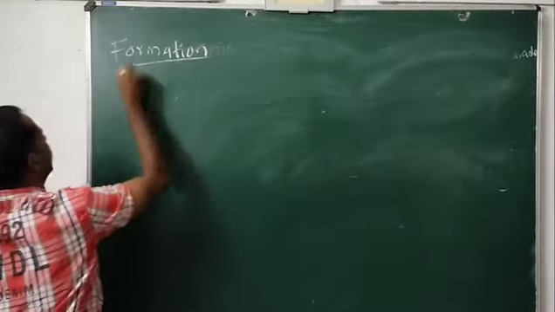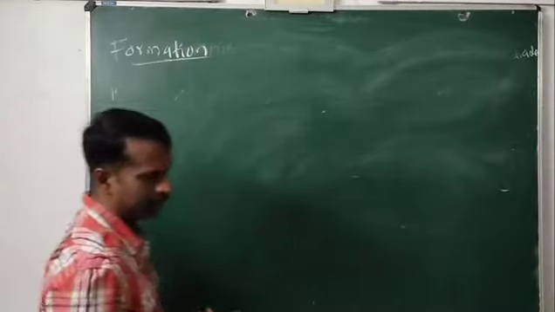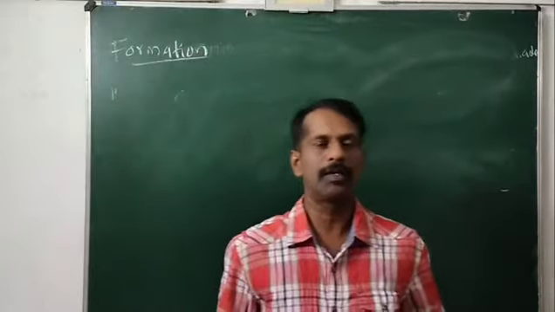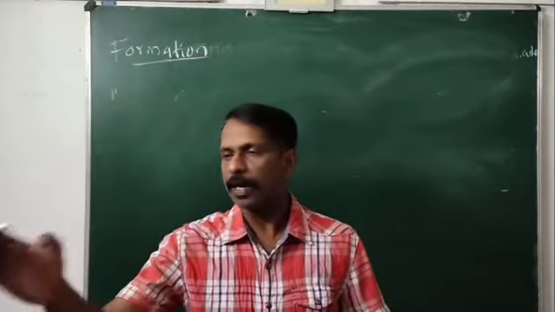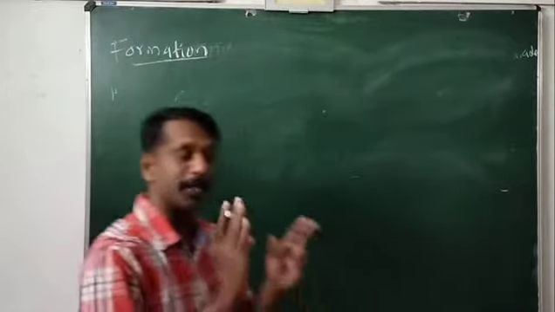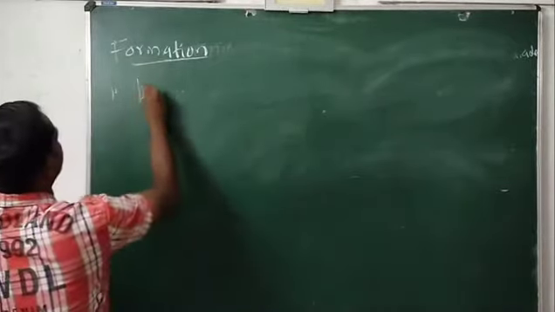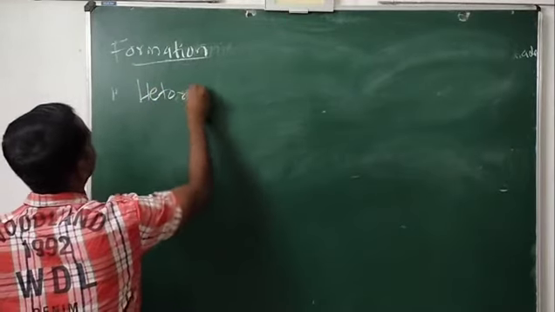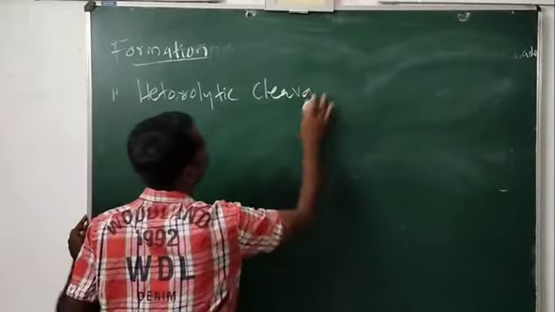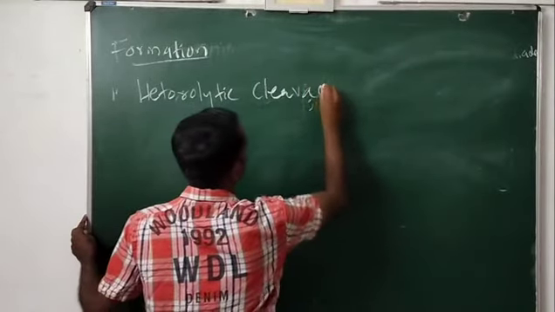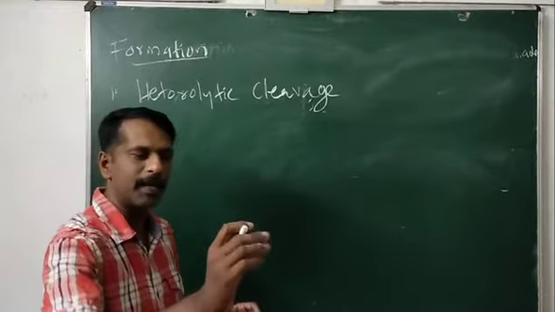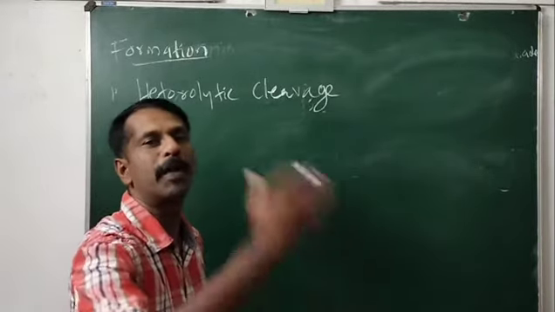Formation of carbanion, first method: by the heterolytic cleavage of a carbon sigma bond in such a way that the carbon retains the bond pair of electrons.